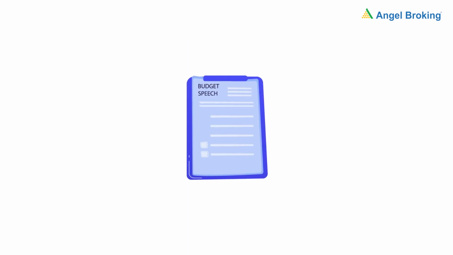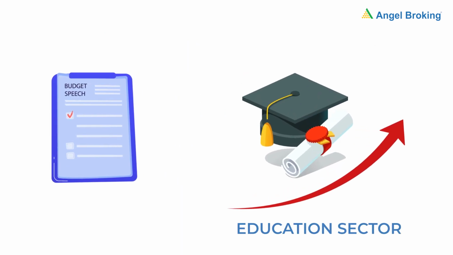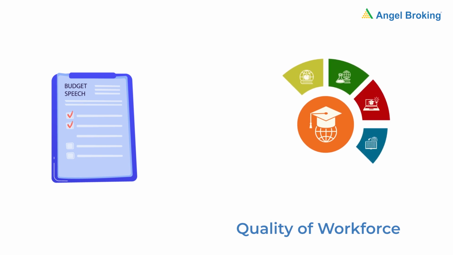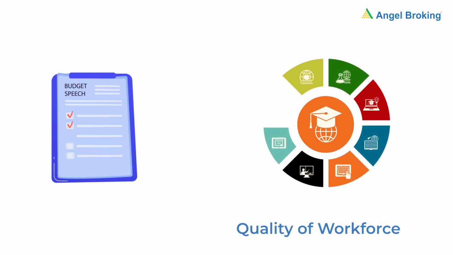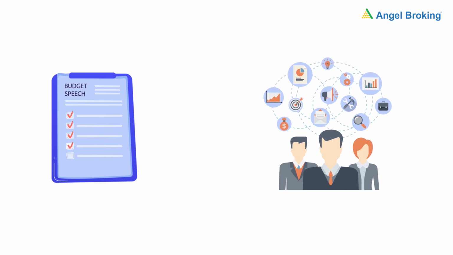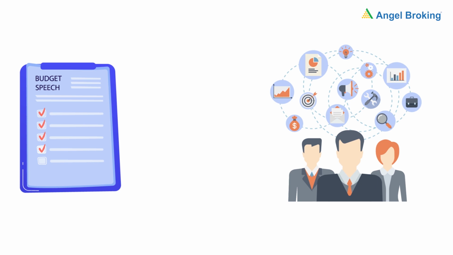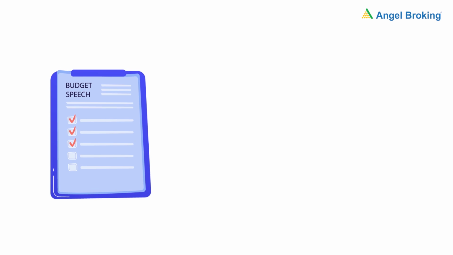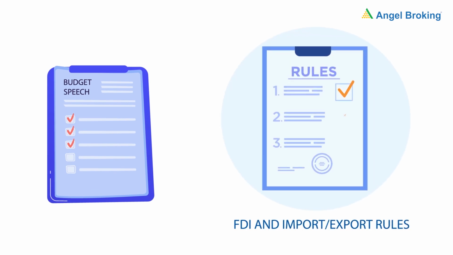Moving on, the budget speech also makes a note of the education sector, the recent advances, and the future challenges. In the 21st century, a nation's destiny depends on the quality of its workforce, and the quality of a country's workforce depends on the quality of its education. While India has made good advances on the primary education front, many gaps remain to be filled in the higher education space.